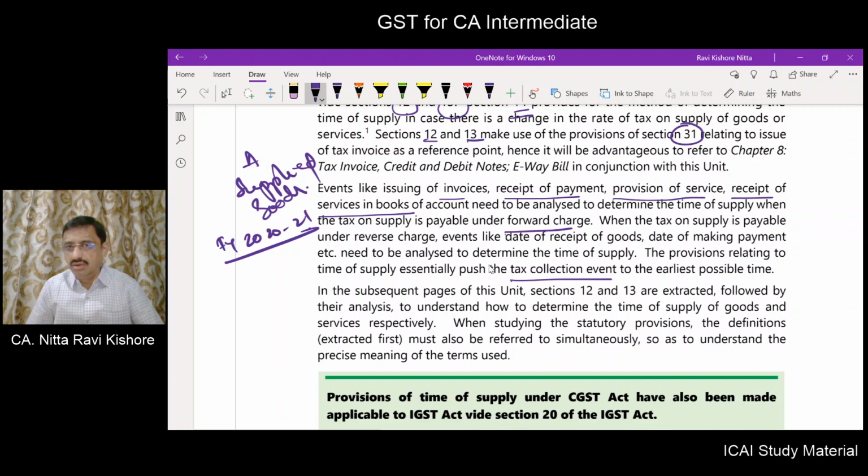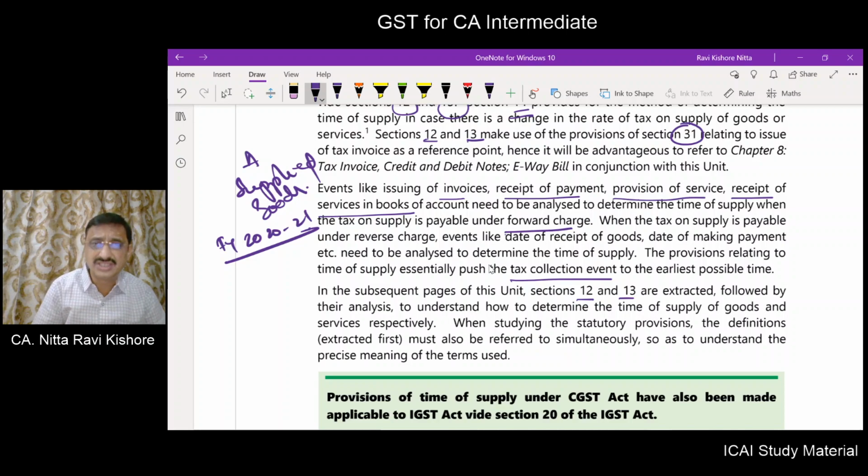Now, what we will be doing is, we will learn the provisions as contained in section 12 and 13. Later on, we will analyze and try to understand. Also, certain definitions are required for understanding the terms contained in section 12, section 13 and section 31.